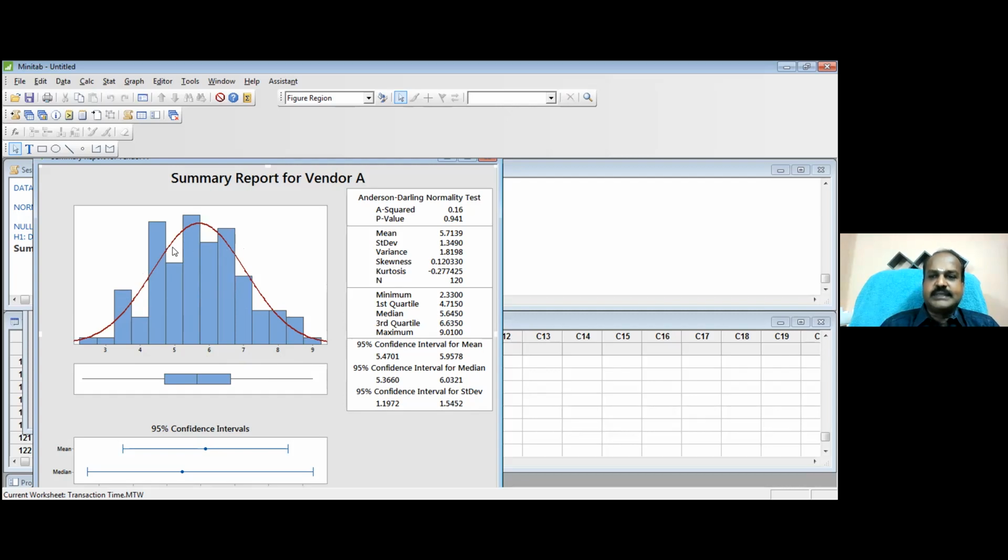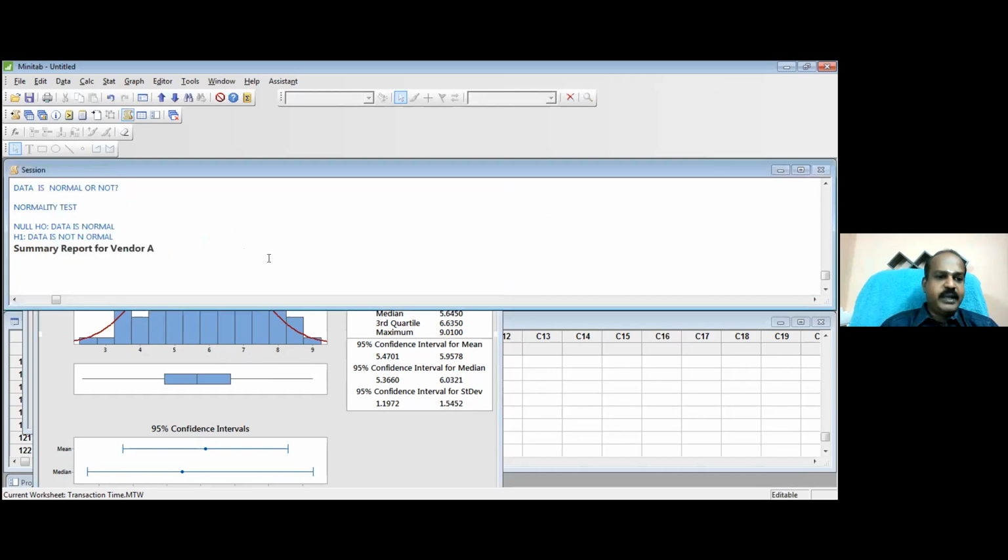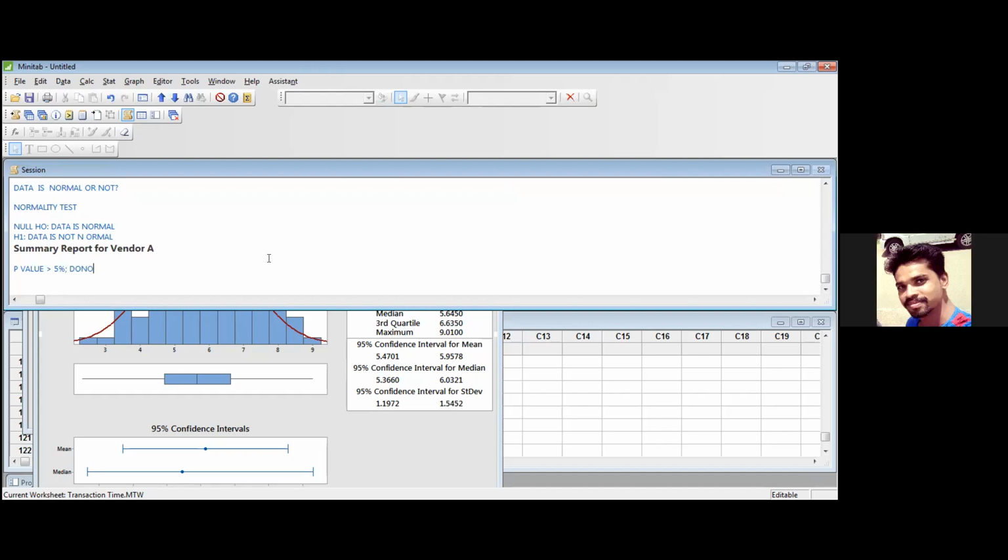Now look at the histogram and tell me, is this data normally distributed? Does it look like a bell shape? Yes, sir, like a bell shape. And now look at the p-value. The p-value is 0.941. Is it less than 5% or more than 5%? More than 5%. When it is more than 5%, what should I do?